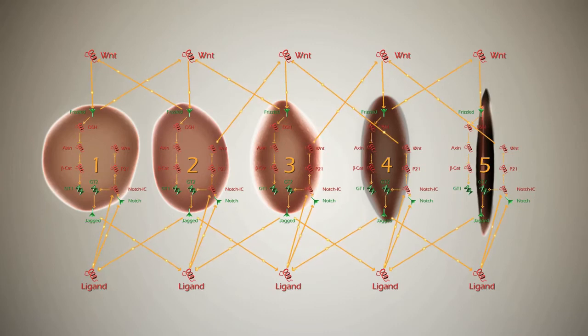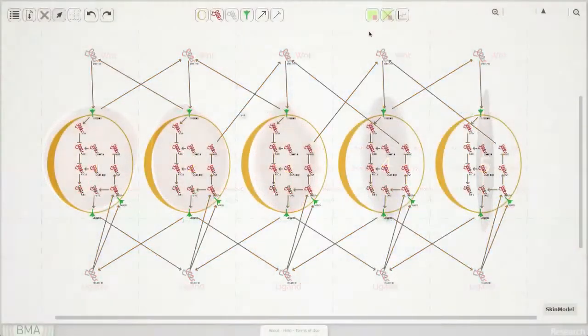A pathway like this can be modelled using the BioModelAnalyzer, and in fact, using the BioModelAnalyzer enabled both computational biologists and laboratory biologists to independently come to an identical conclusion, indicating that an interaction between GT1 and jagged was necessary for the two models to communicate, and for the model to achieve stability.